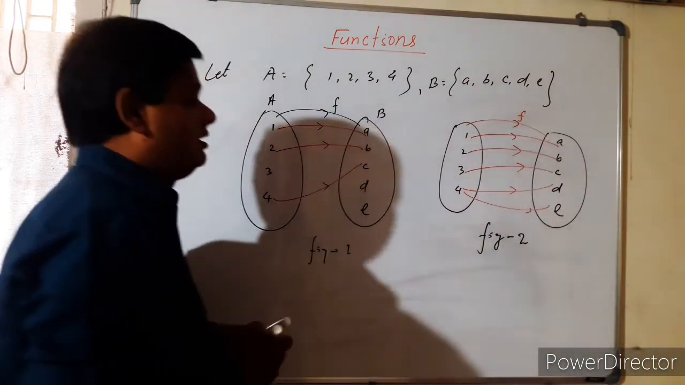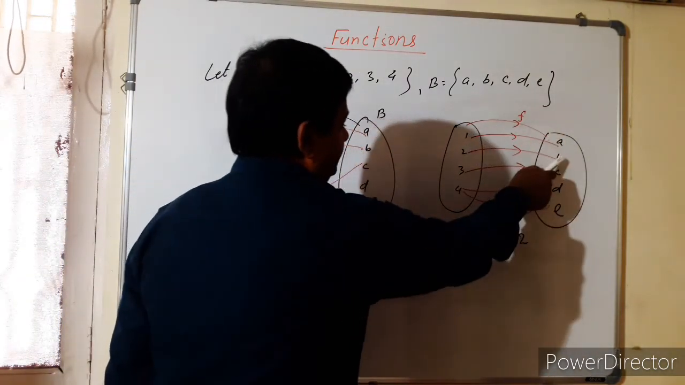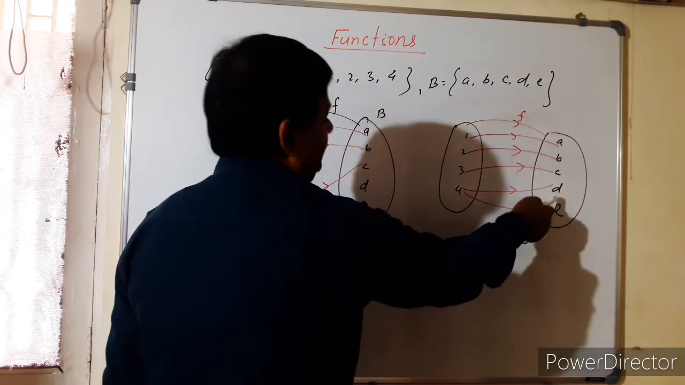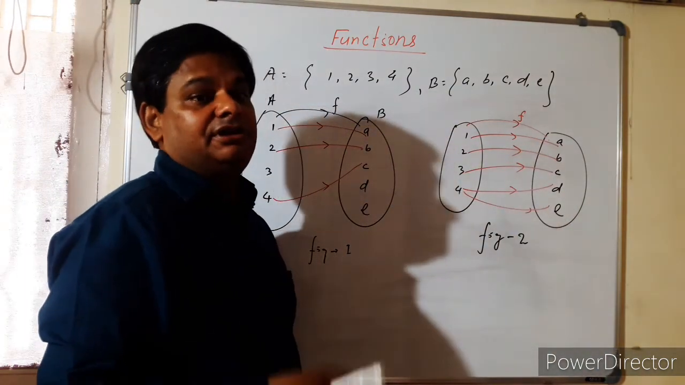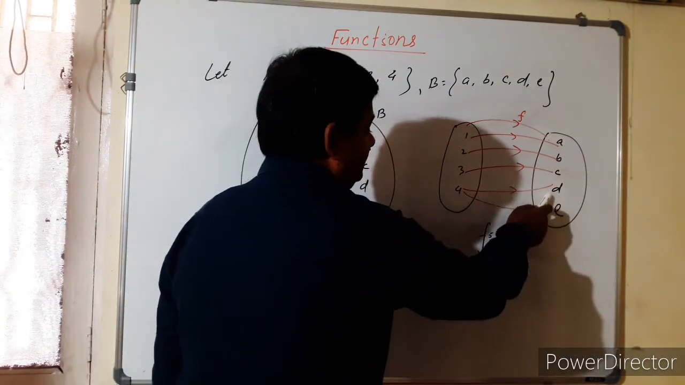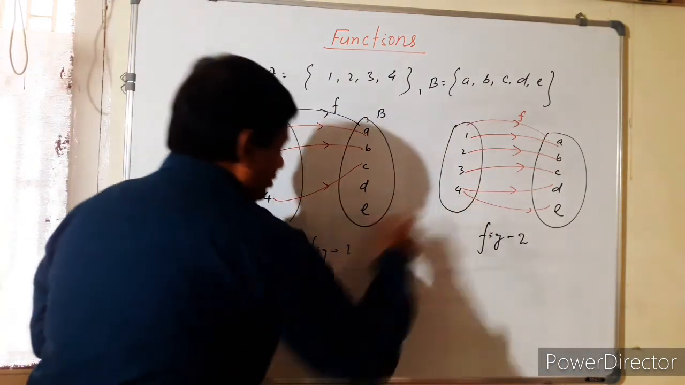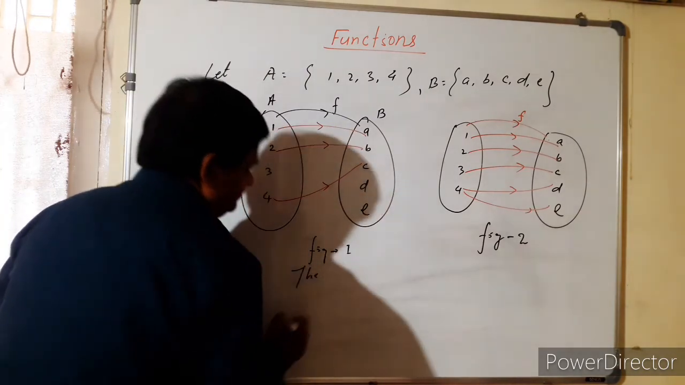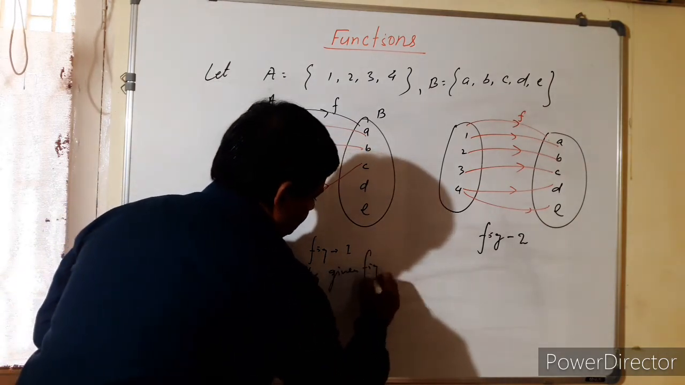Figure number 2. So see here, 1 has image a, 2's image is b, 3's image is c, 4 has two different images, d and e. An element cannot have two different images. So that's why this one is not a function. So both are not functions. So the given figure